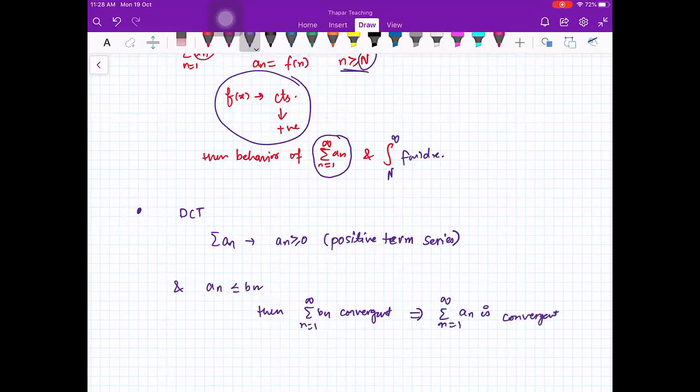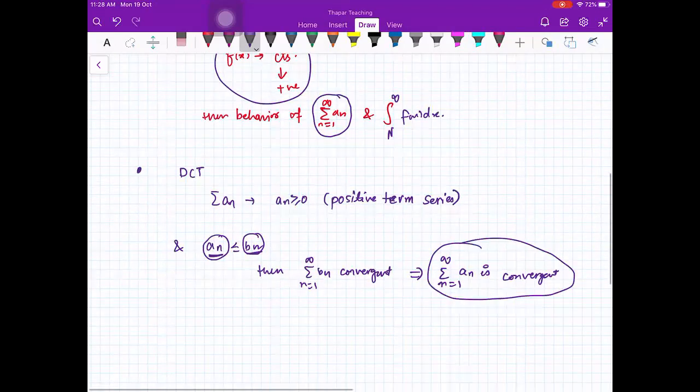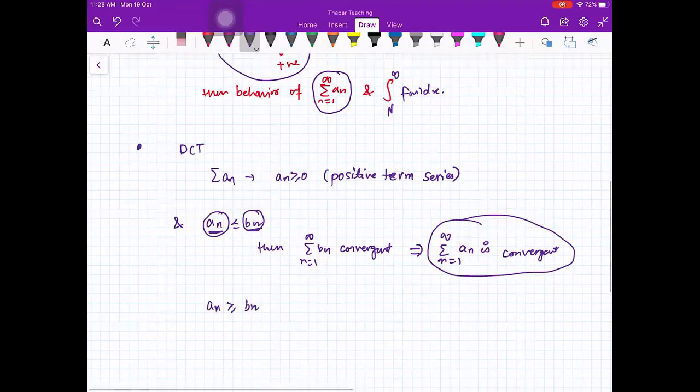Okay, meaning you have one series, and the second series has all terms larger than the terms of your series. Your terms of the series are less than or equal to the series which is convergent, then your series is also convergent. And if an is greater than or equal to bn and bn is divergent, this implies that an is divergent too.